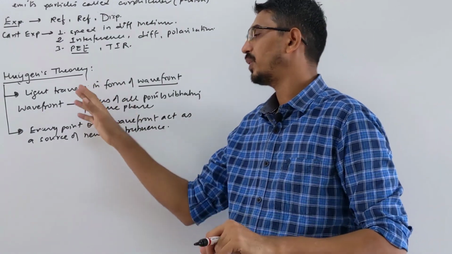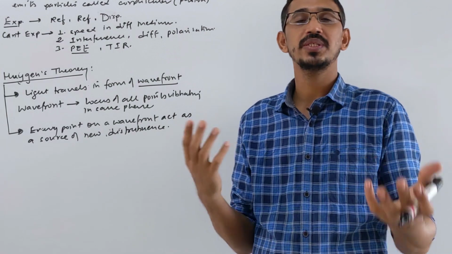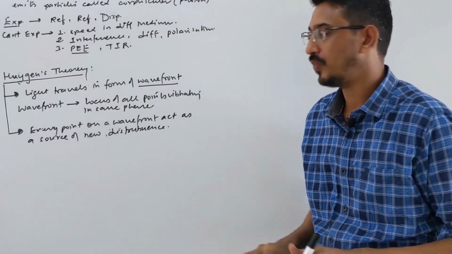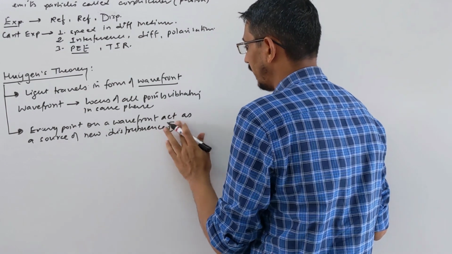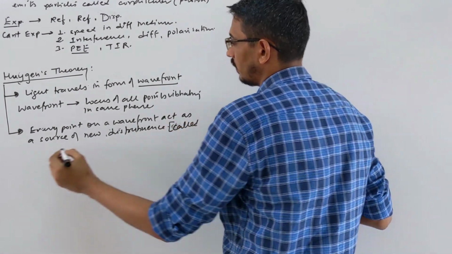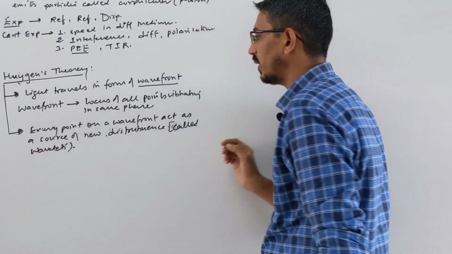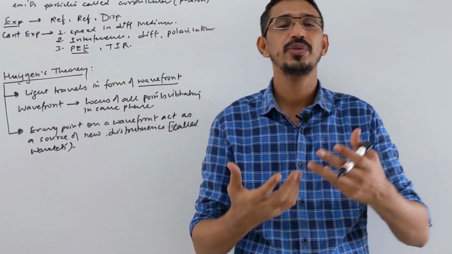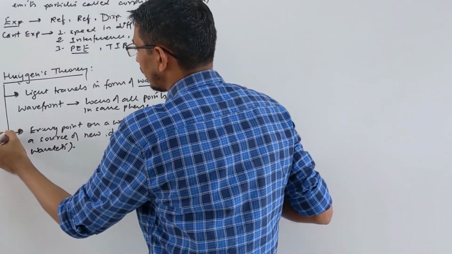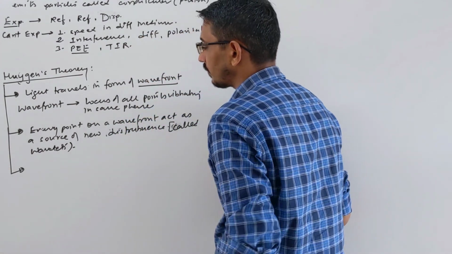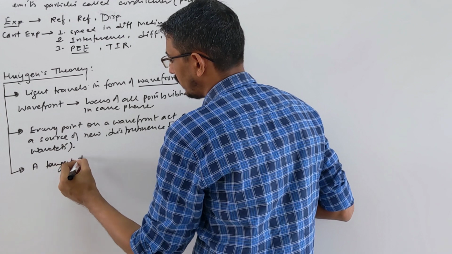Then every point on the wavefront acts as a source of new disturbance. It will create new waves. So every such point is called a wavelet. The sources producing new waves are called wavelets. Then he said that a tangent to